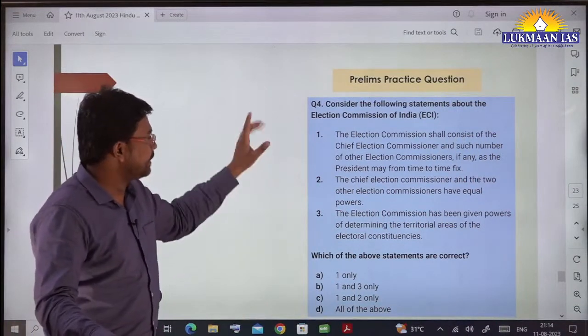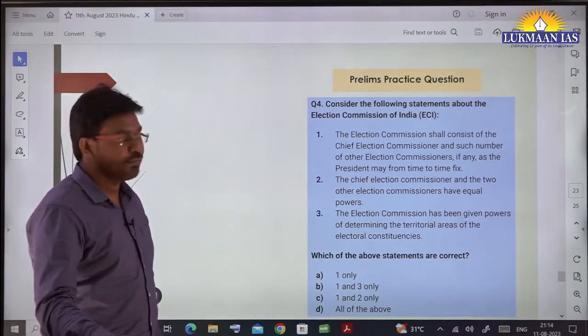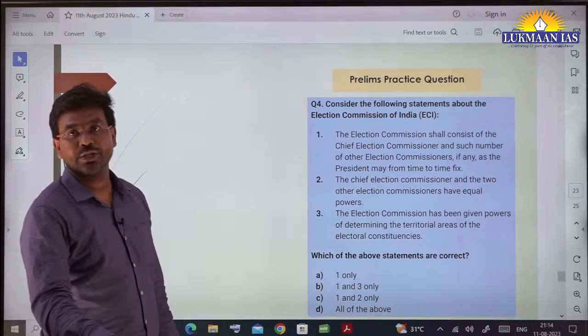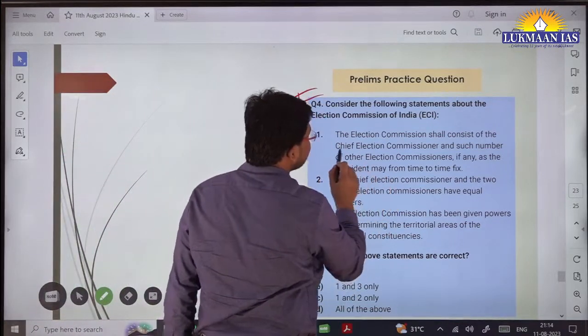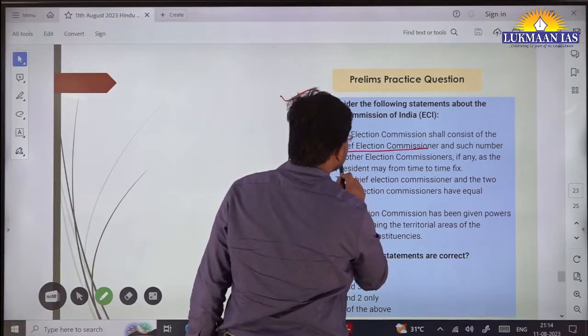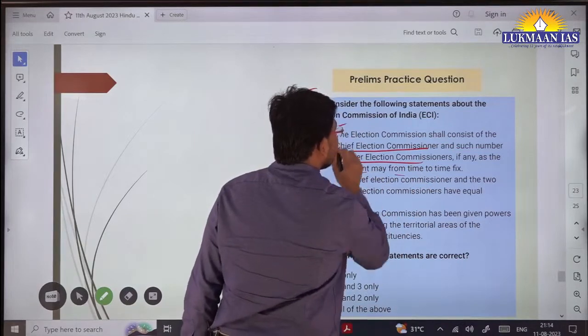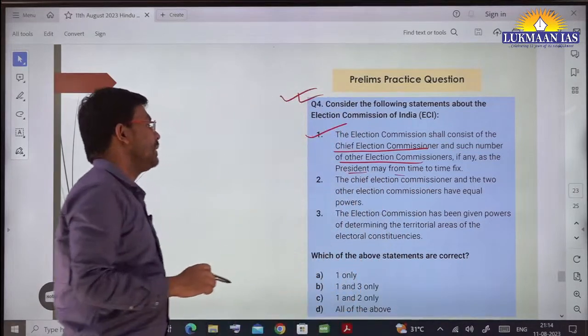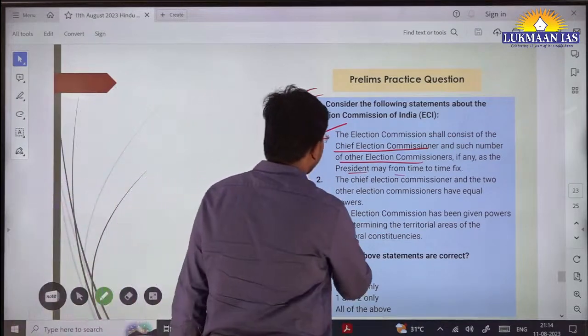So we have 3 statements in this question. This is a question for the prelims exam. Consider the following statements about the Election Commission of India. First, the Election Commission shall consist of the Chief Election Commissioner and such number of other election commissioners, if any, as the President may from time to time fix. Second, the Chief Election Commissioner and the 2 other election commissioners have equal powers.